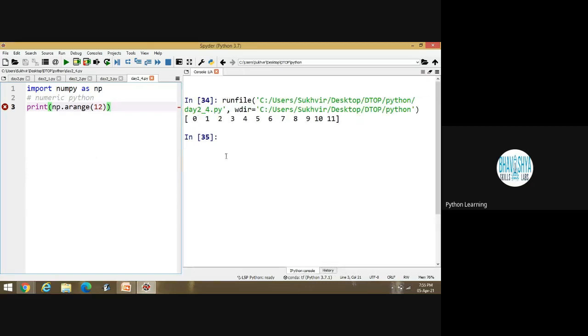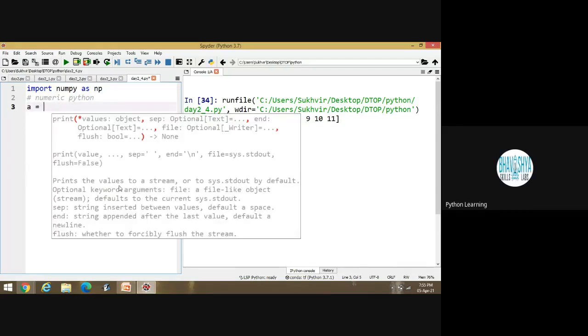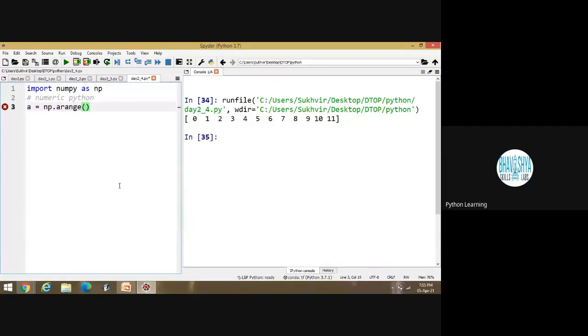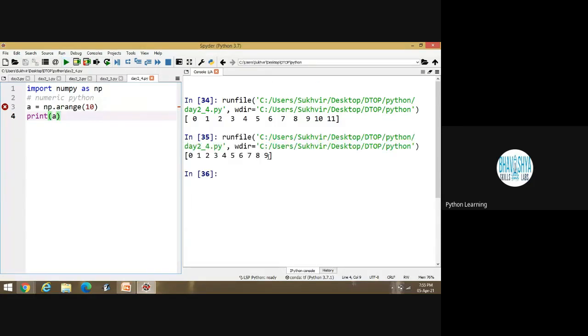What is the meaning of this output? You can separate this content. Suppose I am writing here one variable, A is equal to np.arange 10. Then I am printing the value of A. Then execute the program. Look at this one.